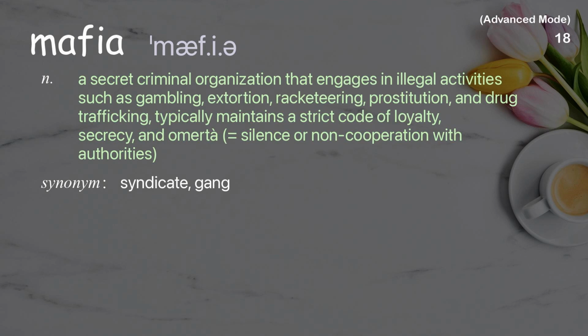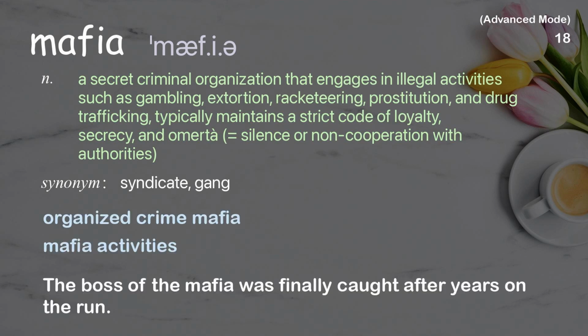Mafia. A secret criminal organization that engages in illegal activities such as gambling, extortion, racketeering, prostitution, and drug trafficking, typically maintains a strict code of loyalty, secrecy, and omerta, which equals silence or non-cooperation with authorities. Examples: Organized crime mafia. Mafia activities. The boss of the mafia was finally caught after years on the run.